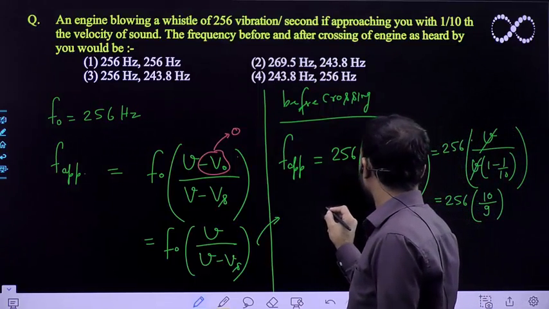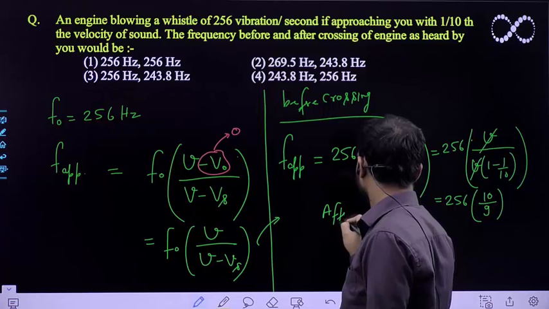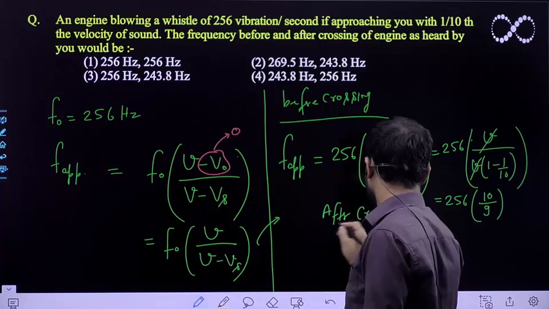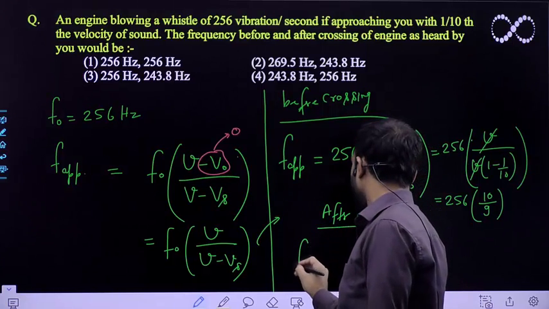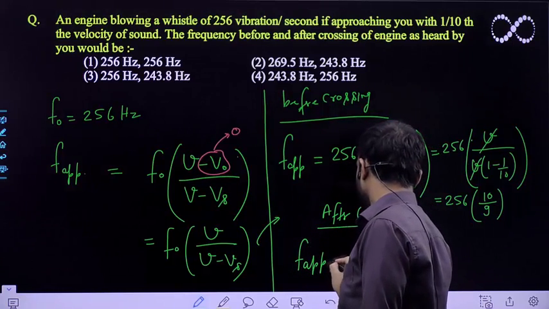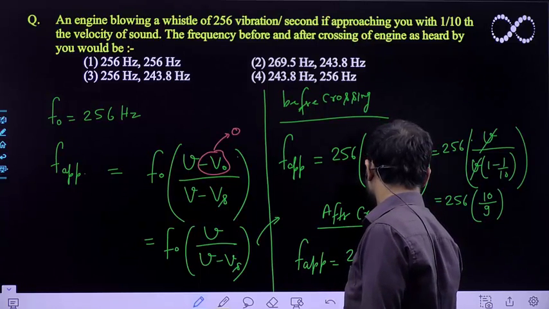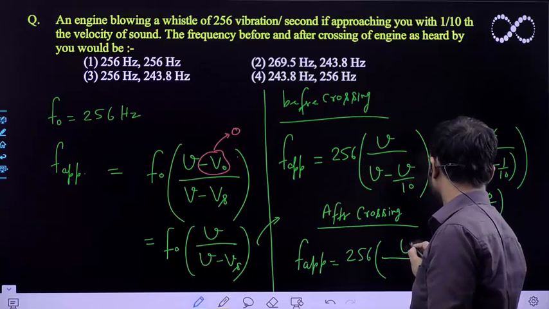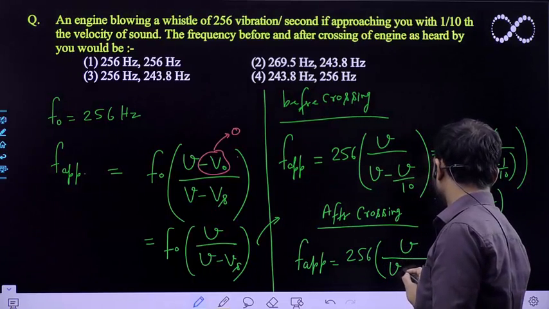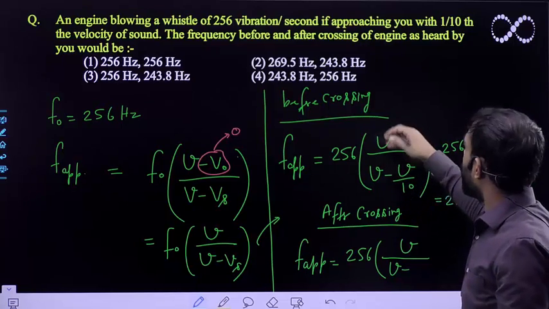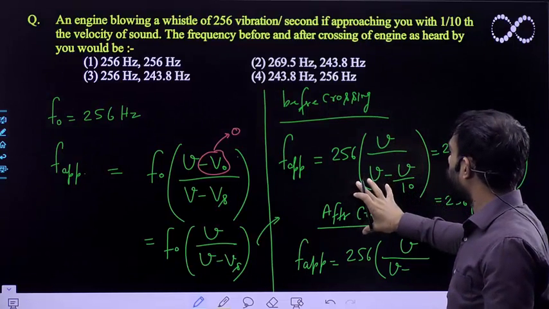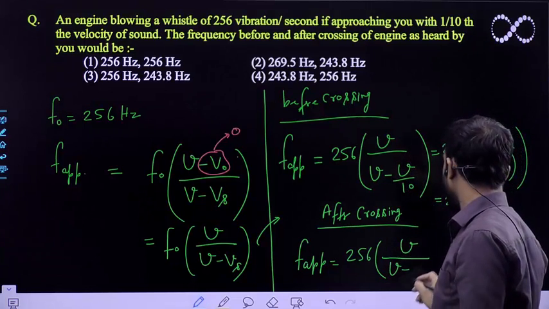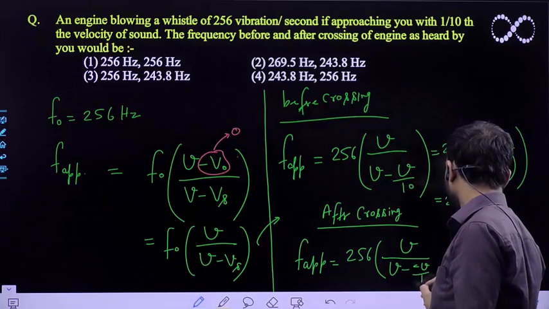Now let us calculate after crossing. So F apparent will be equal to F0, that is once again 256. I have to apply this formula only. V is the speed of sound here, and V minus, now it is moving away. In this case, once the train has crossed, it is moving away. So here the speed of the engine will be taken as negative. So minus V upon 10.